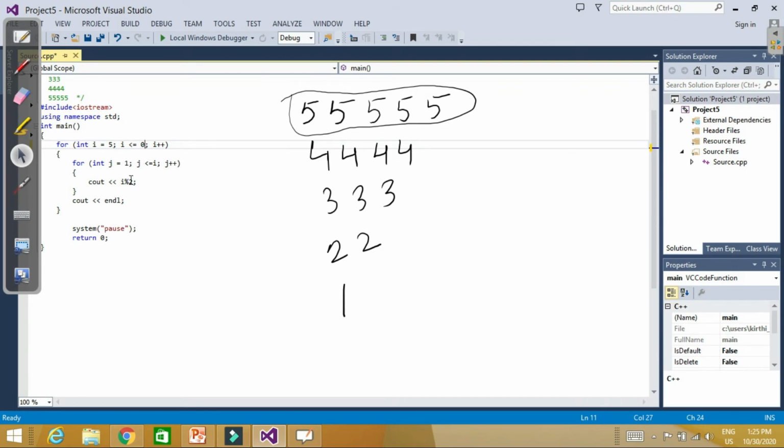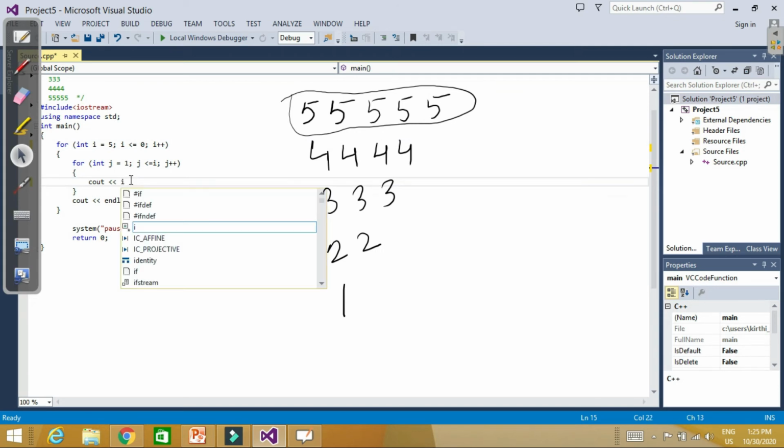What we want here is to print the value of i every time. And how many times do we want to print this i? First time it should be 5 times. Next time it should be 4 times. Then 3 times, then 2 times, then 1 time. So for j less than or equal to i, it will be 5 times. When i becomes 4, it will be 4 times.